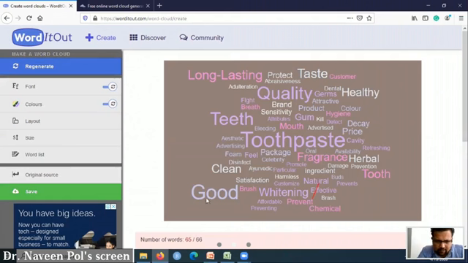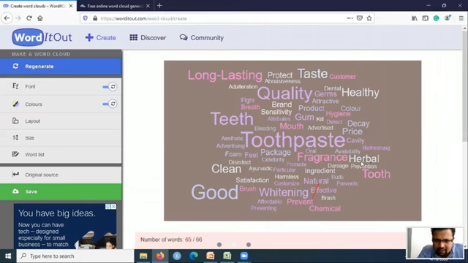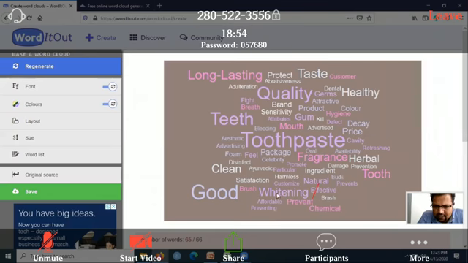It should have good, meaning what? Good quality, healthy, fragrance, herbal, natural. Okay, the same thing. So you guys are awesome. Because you are the educated cohort of India, probably you are more worried about this: the herbal aspect, fragrance, taste, quality, and it should be long lasting, which will keep your teeth white and clean.